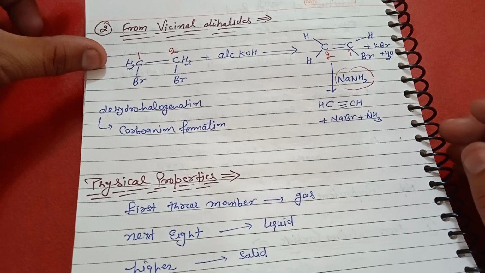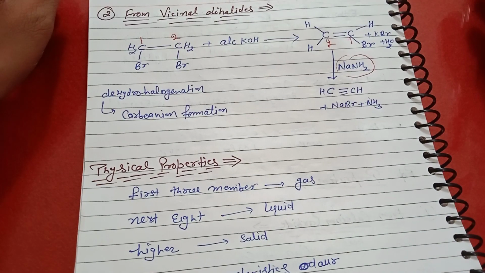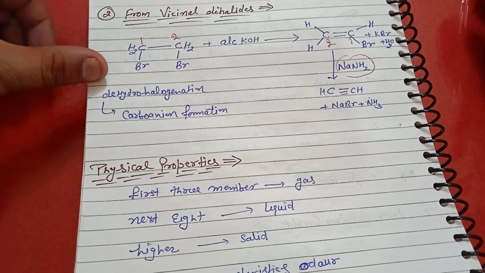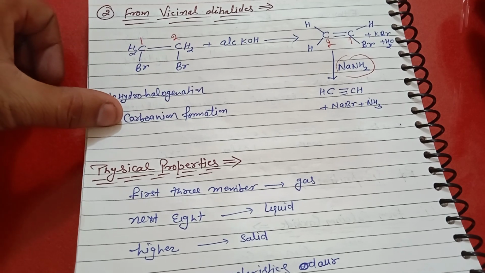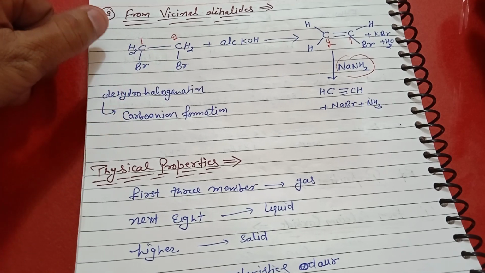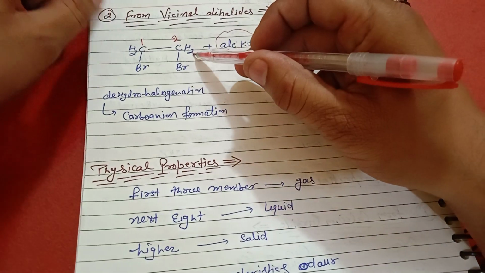In this reaction, dehydrohalogenation takes place, which is a type of elimination reaction. It involves the formation of a carbanion, because the base eliminates one hydrogen.